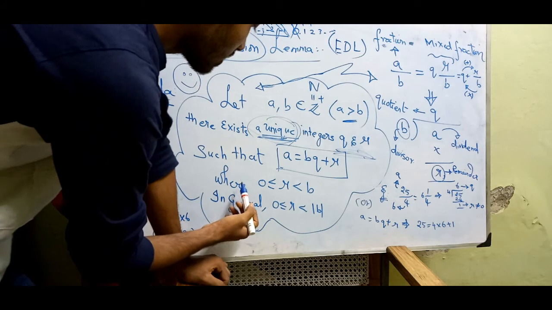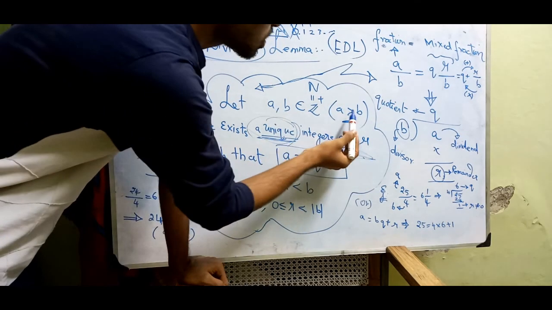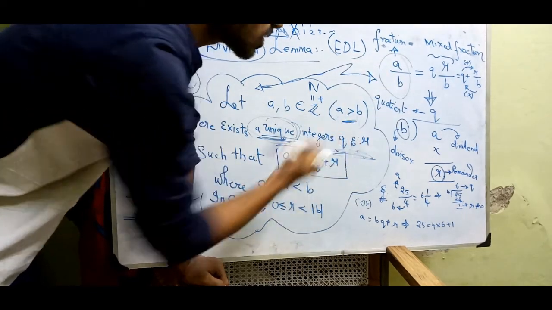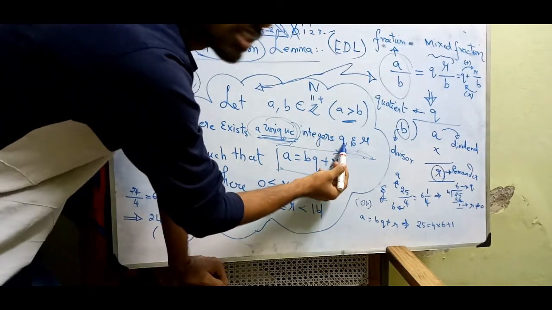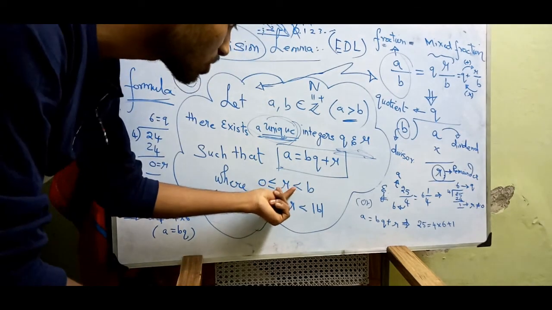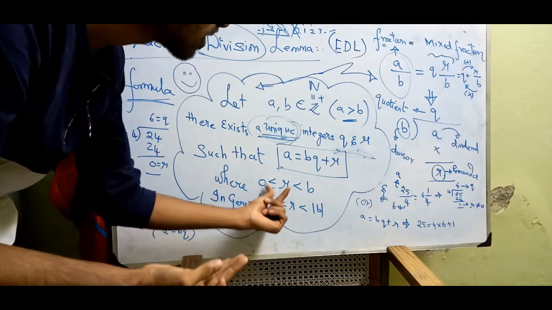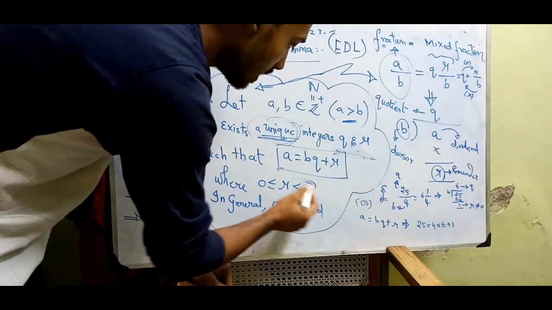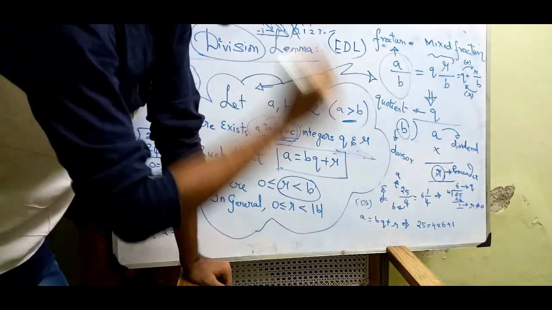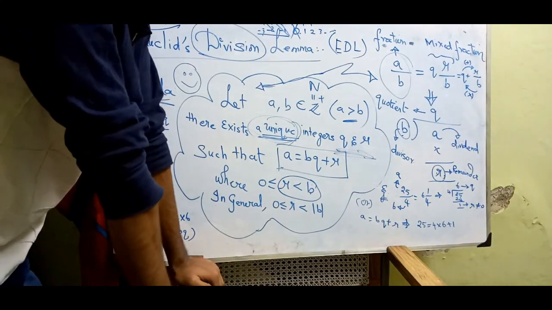Another condition, for quotient and remainder. As I said, there is a condition for dividend and divisor, that a should be greater than b. There is also another condition for quotient and remainder: r should always be positive, as well as equal to 0. So r is greater than or equal to 0 and r should be less than b. This remainder should always be less than the divisor.